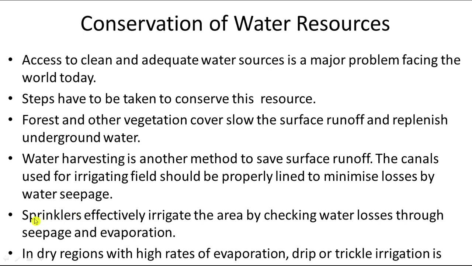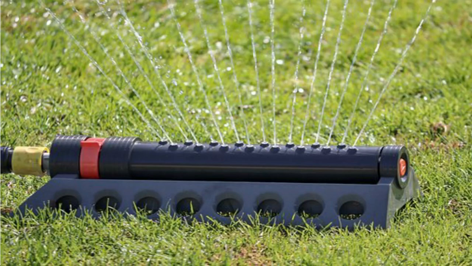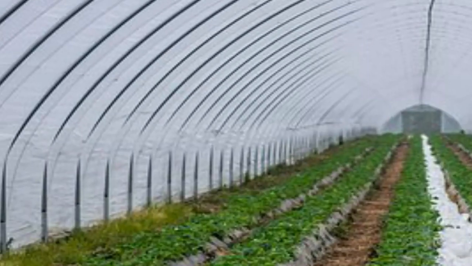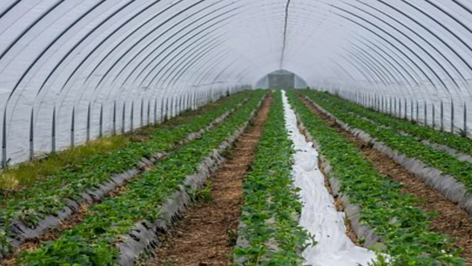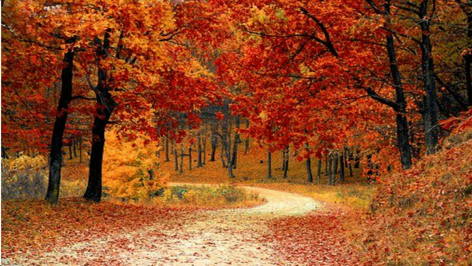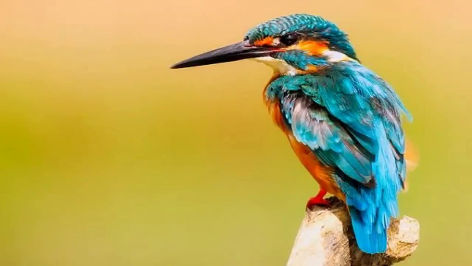Similarly, we can use sprinklers, and in dry regions we can also use the method of drip or trickle irrigation.